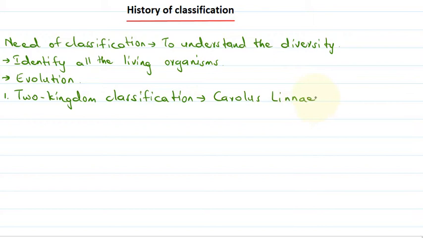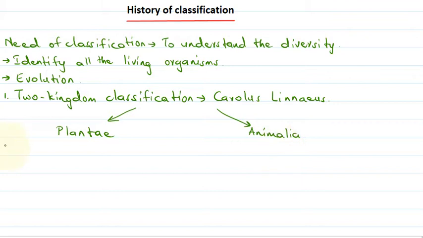The two kingdoms that he proposed were Plantae and Animalia. So the kingdom Plantae included all the prokaryotic and eukaryotic, photosynthetic and non-photosynthetic organisms, and Animalia included all the unicellular protozoa and multicellular metazoa.